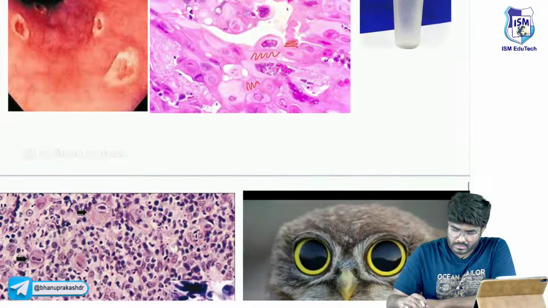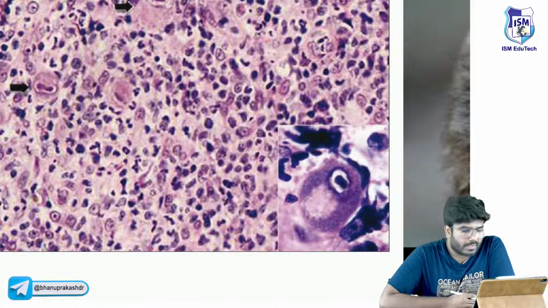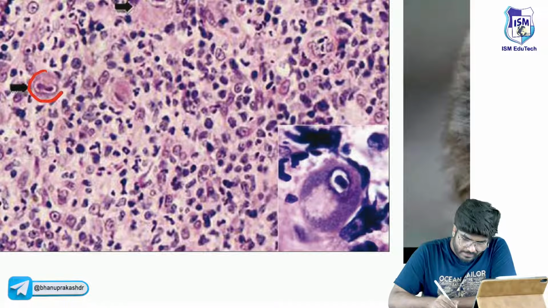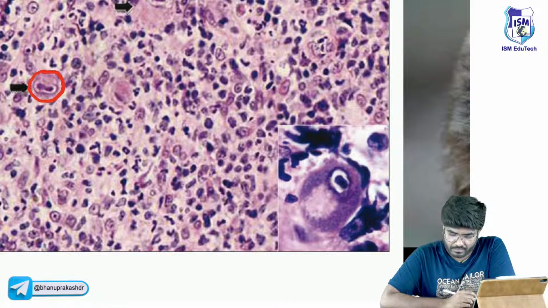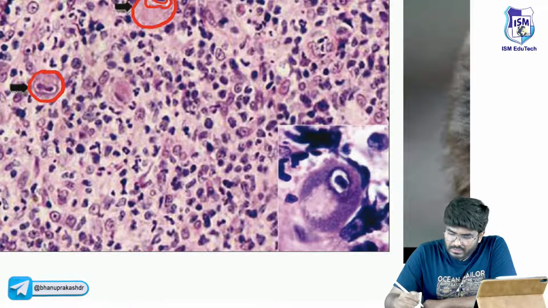Now, say again, here, look. What you are seeing here is the esophageal biopsy showing these cells with these inclusions. See, these cells are looking like an owl eye.